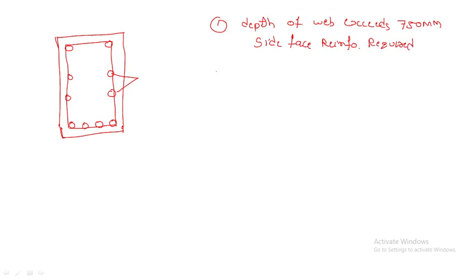So what is the second point you have to remember? The total area of such reinforcement shall not be less than 0.1% of the web area,